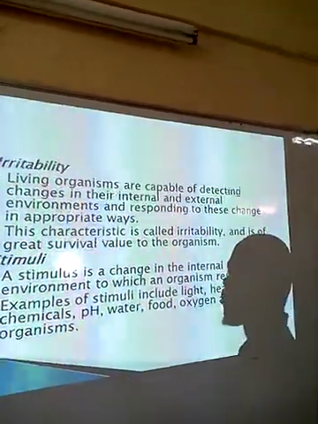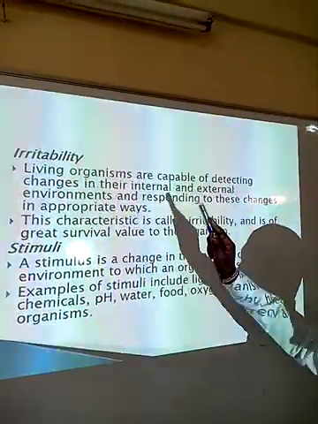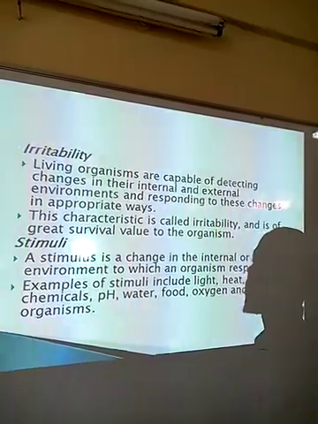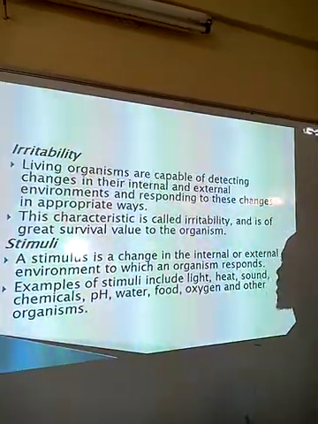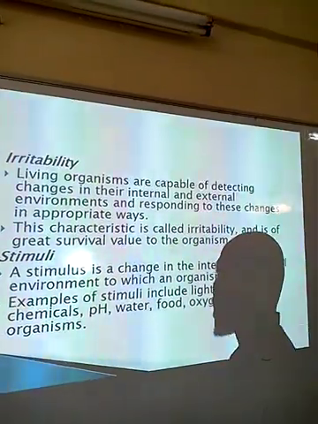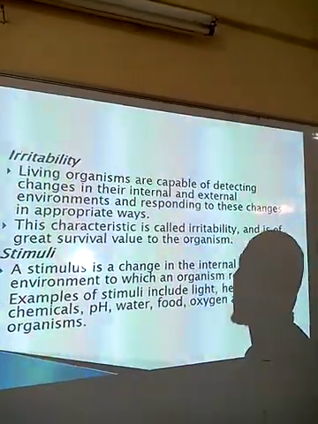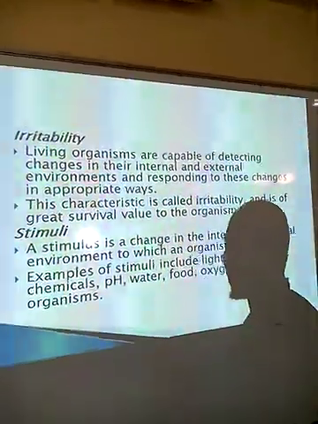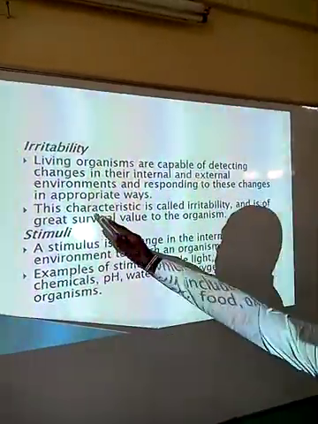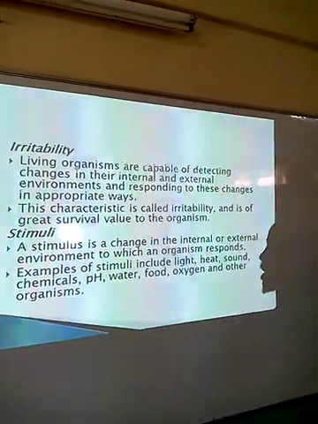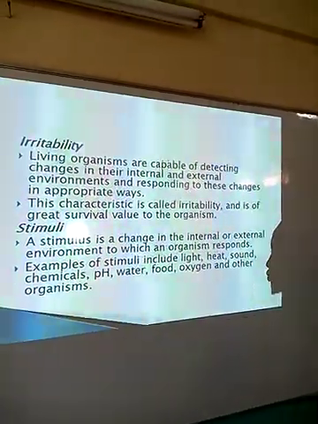The immediate environment may be internal or external. Organisms need to detect these factors and respond to them appropriately so that it brings about survival of these organisms. So this characteristic is called irritability and is of great survival value to that organism.